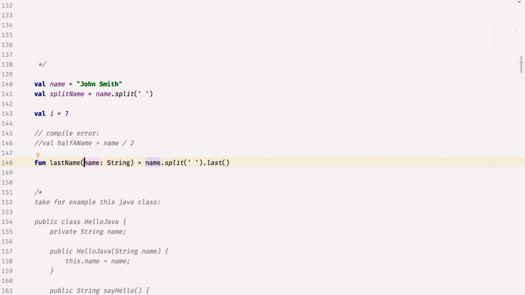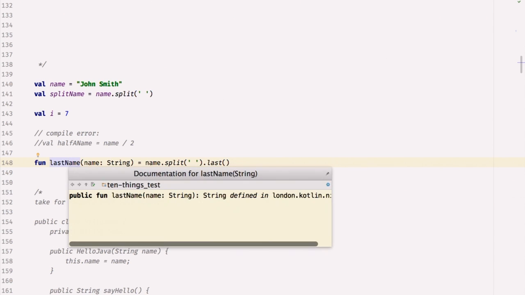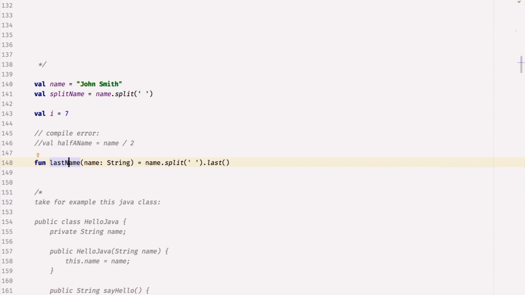So here I've created a function called last name. It takes a name as a parameter, which is a string, and it splits it. And that last operator there is a Kotlin list operator that gives me the last element of the list. So it correctly infers that last name takes a string and returns a string, because it knows that list of strings, and I've got the last one, is a string. So, so much, so good.